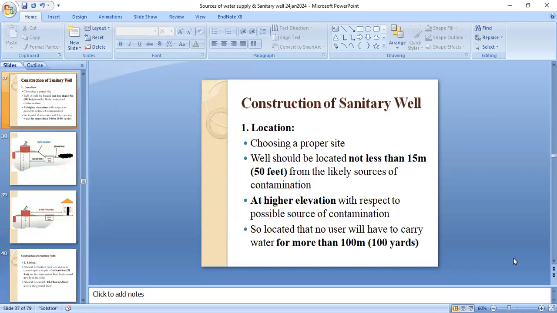Construction of a sanitary well. First, for choosing the location, we have to choose a proper location. The well should be located not less than 15 meters or 50 feet from the likely source of contamination, at higher elevation with respect to possible sources of contamination, and so located that no user will have to carry water for more than 100 meters.